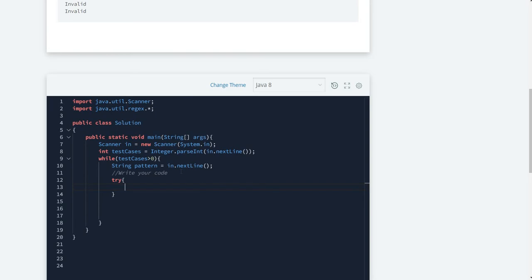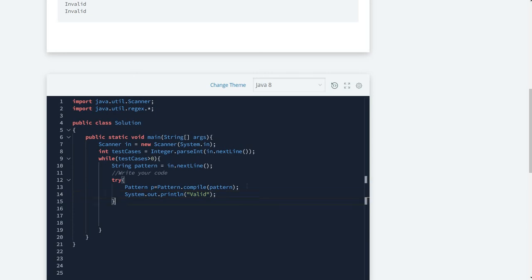So inside the try, I'm going to create a Pattern instance, that is Pattern p equals Pattern.compile. Since it's a static method, I need to call it with the Pattern class, and inside the compile I will provide this pattern variable. Then I'm going to say System.out.println. If it does not throw an exception, then we can simply say it's valid.